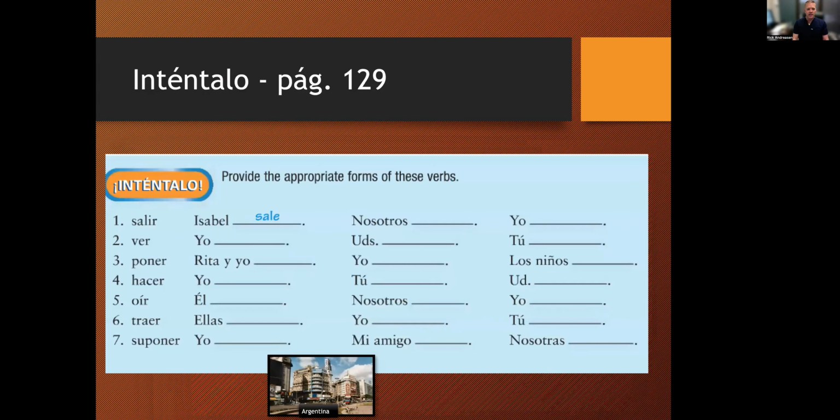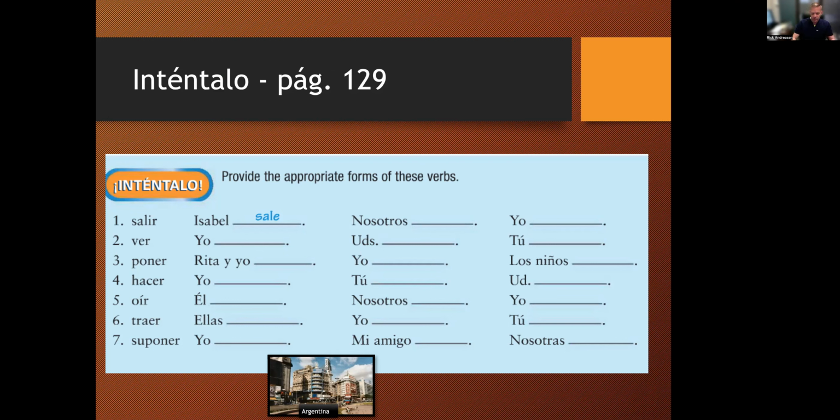Okay, let's do a little bit of práctica. This one's a little bit different. It's going to be 7 questions, but 3 questions for each one. So if you want to number your papers from 1 through 7, but put 3 different blanks, pause here and go through and translate the verb salir, for example, in the Isabel form, nosotros in the yo form, and then go through each of these 7 verbs. And then unpause, come back, and we'll talk about the answers and some pronunciation.